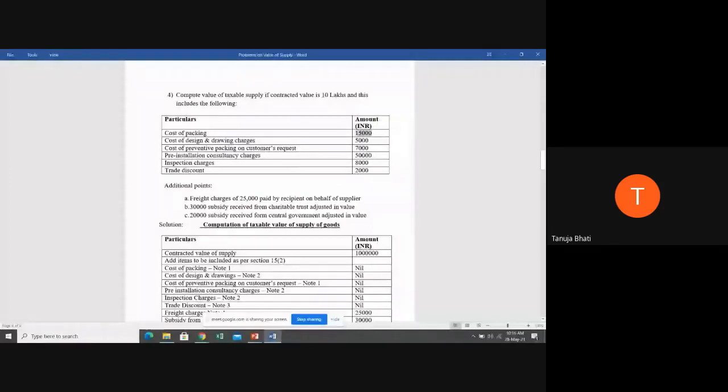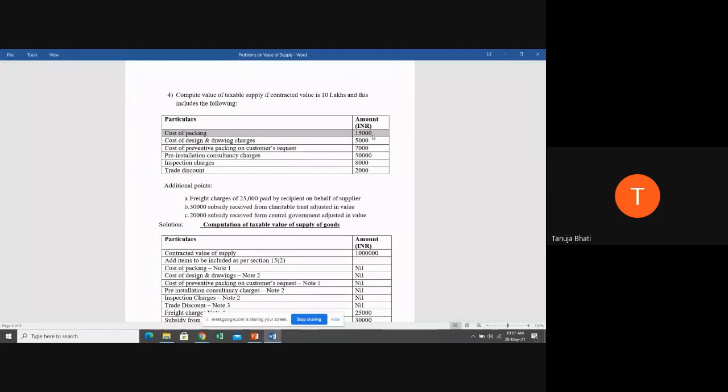Okay. Now, students, suppose the cost of packing was not included in 10 lakhs, then what would be the treatment of this 15,000? It should be included. If it was not included in 10 lakhs, 15,000 should have been added to 10 lakhs.